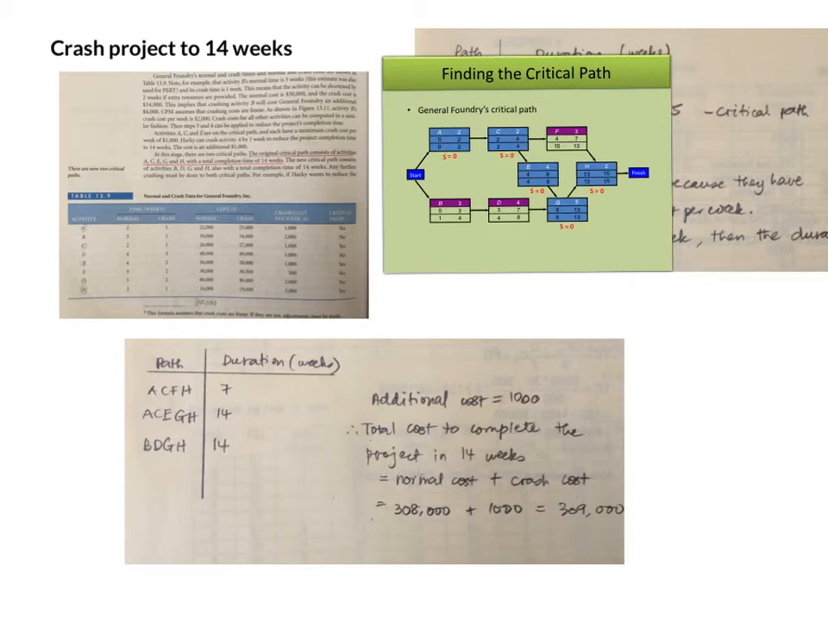Now we're going to calculate the cost. By crashing E by 1 week, we have an additional cost of 1,000. So the total cost to complete the project in 14 weeks will be the total normal cost plus the crash cost. Now the total normal cost is the total of this cost, which is 308,000, plus the crash cost of 1,000, which will be 309,000. Okay, so that's it for crashing.